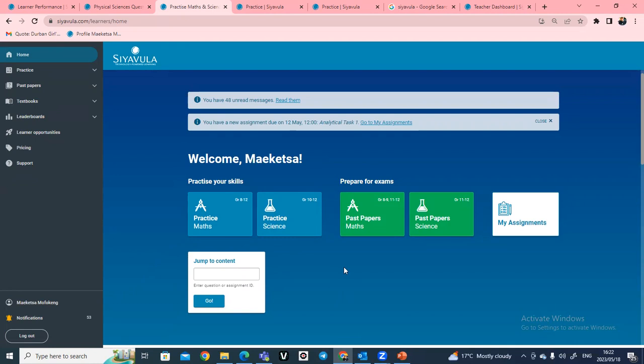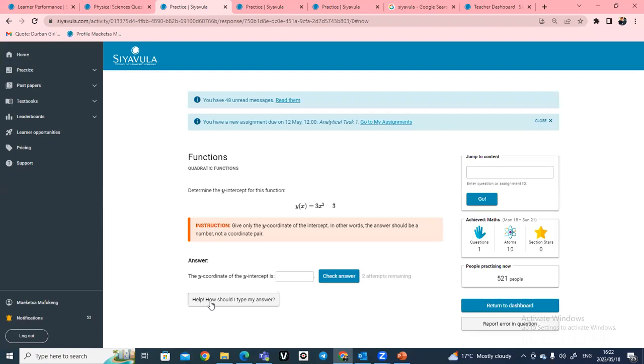What I was talking about now are those Siyavula question IDs that you are going to be assigning to your learners. For example, they will come here where it's written jump to content, and type in question number 3344. Then it opens the questions under the quadratic functions that learners can simply work on and complete in class. So that's another way you can use Siyavula, by assigning questions verbally to the learners, just giving them the Siyavula question IDs from our question bank.